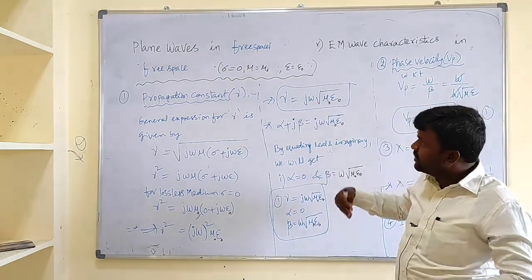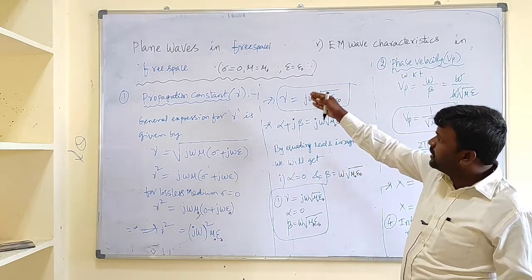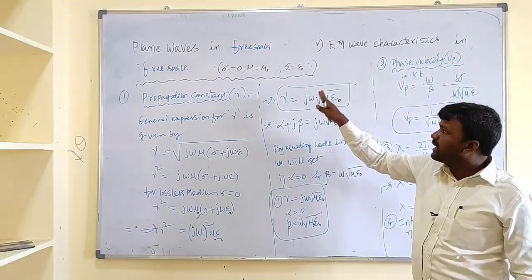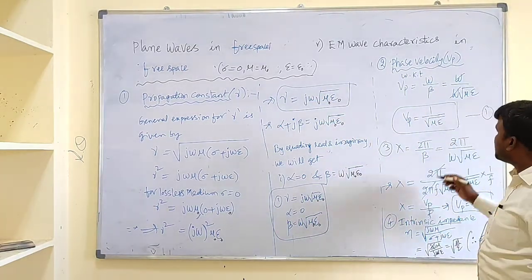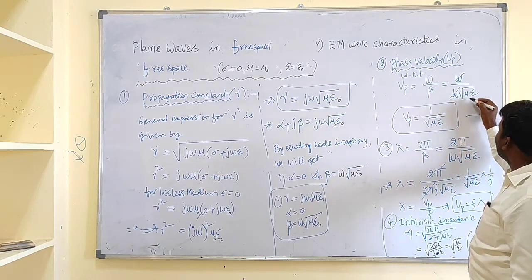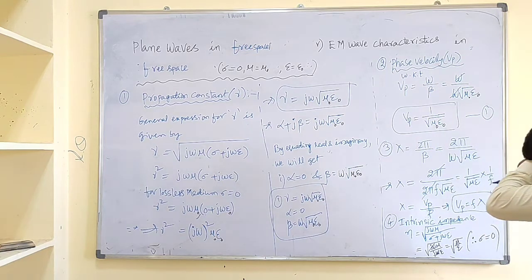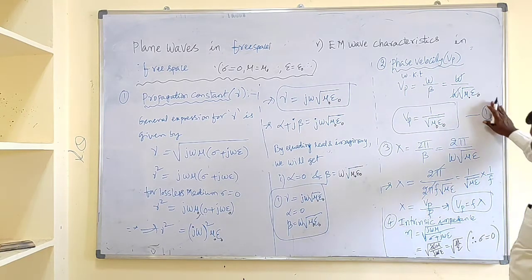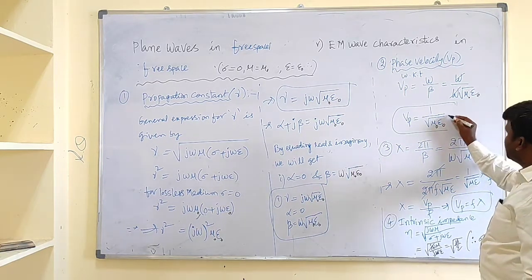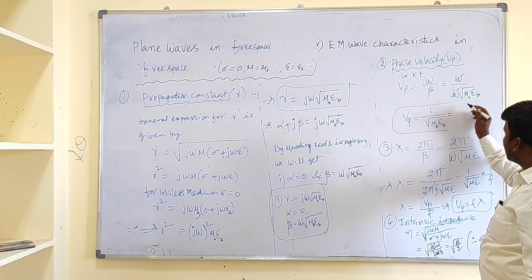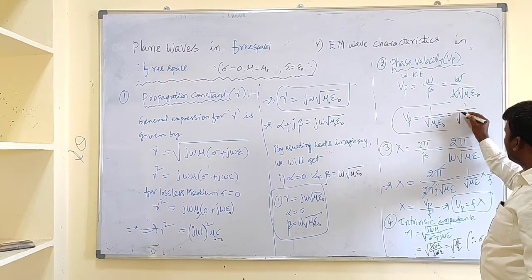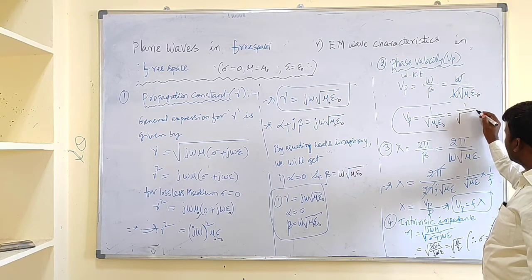So we replace mu with mu naught and epsilon with epsilon naught. Here we can observe that if we simplify this, we get 1 by root mu naught and epsilon naught.